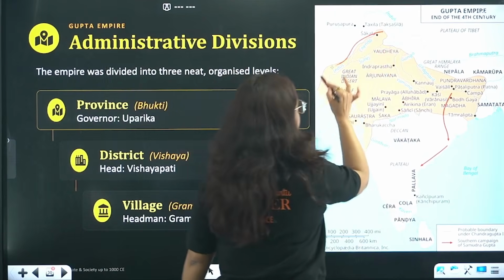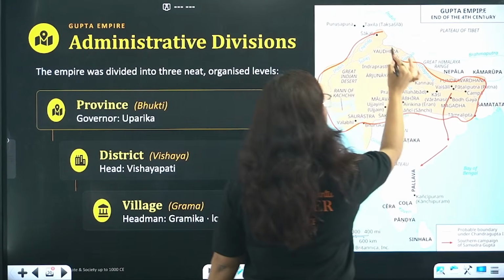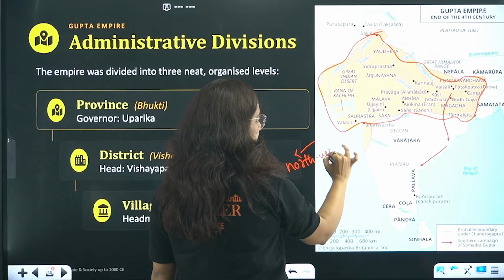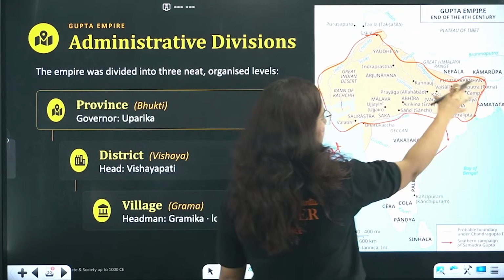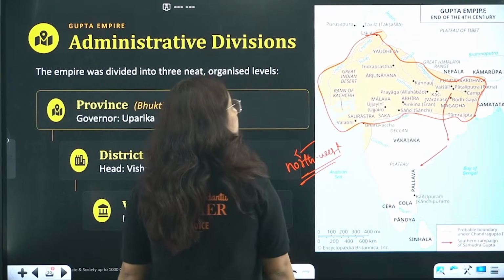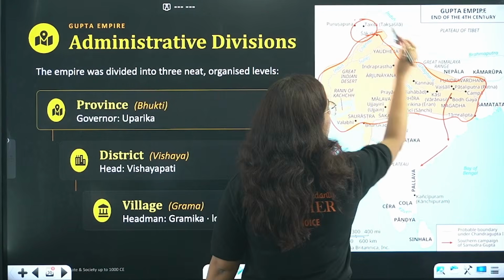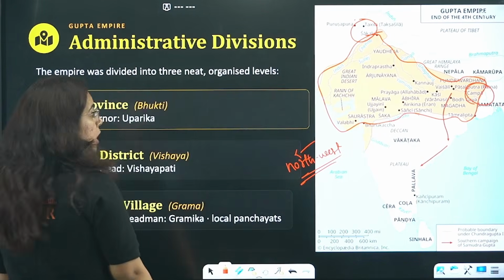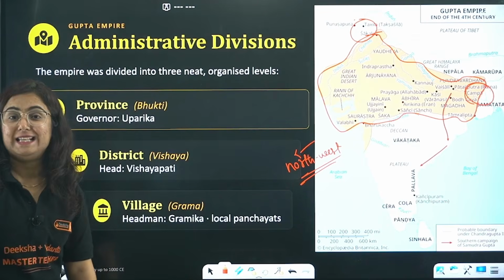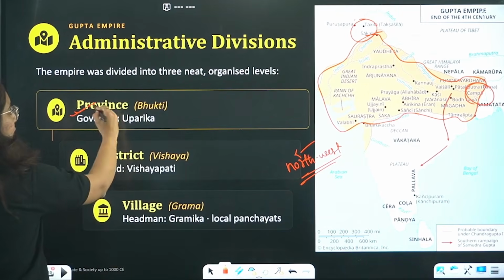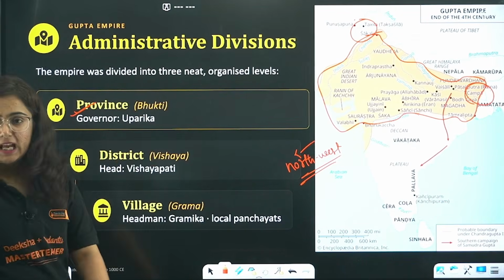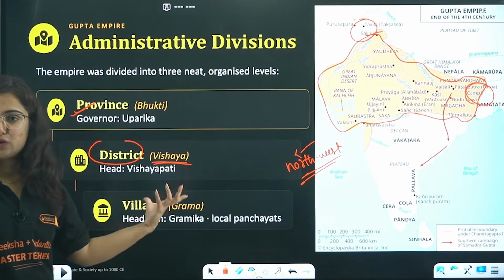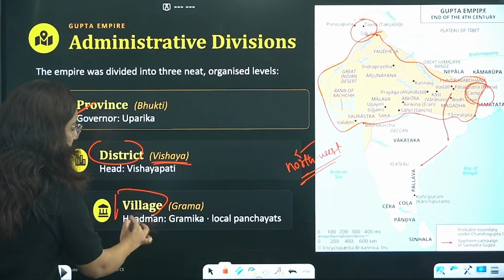This reddish area is the area where the Gupta dynasty ruled, which is mostly of the northwest India. Okay? Even some of the eastern territories were also there. So from beta Takshila to Patliputra, there was Gupta empire ruling. Right? To make it more administratively easier, it was divided into provinces known as Bhukti. Okay? Further into districts known as Vishayas. Vishyapati was ruling over there, and the village referred as Grama.